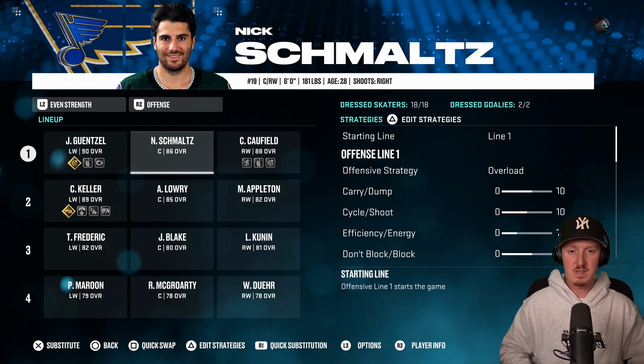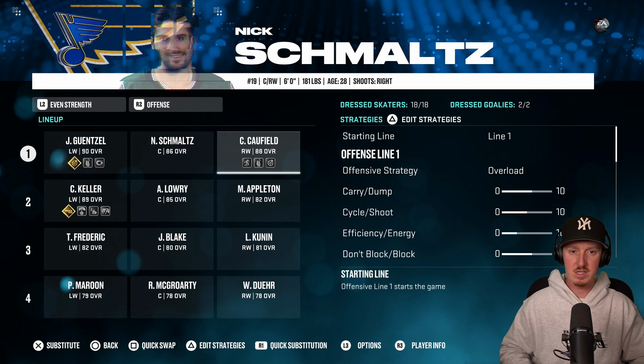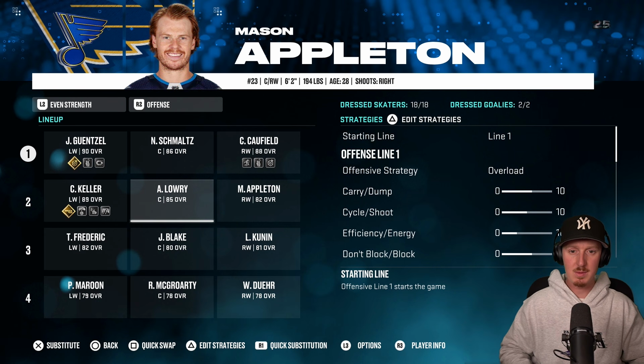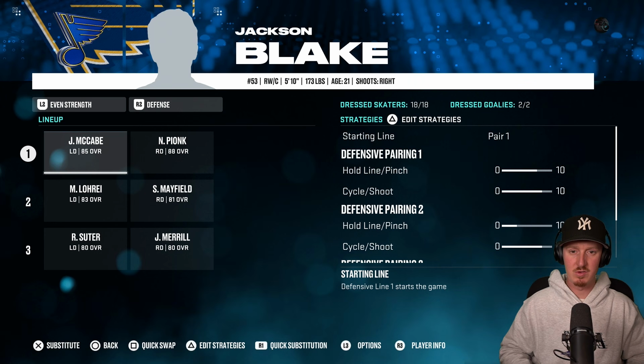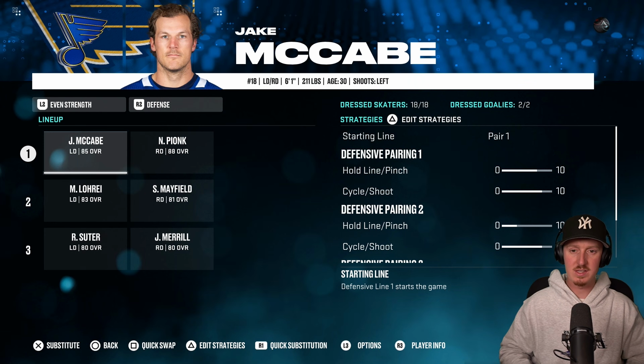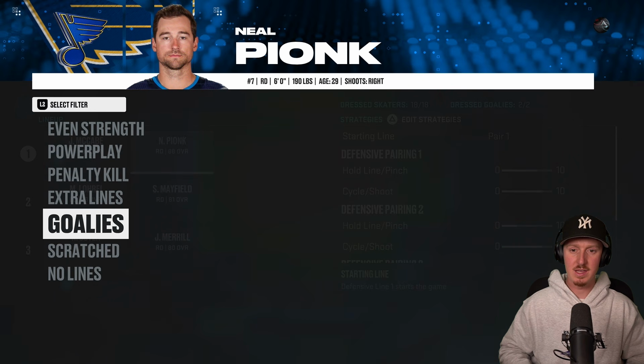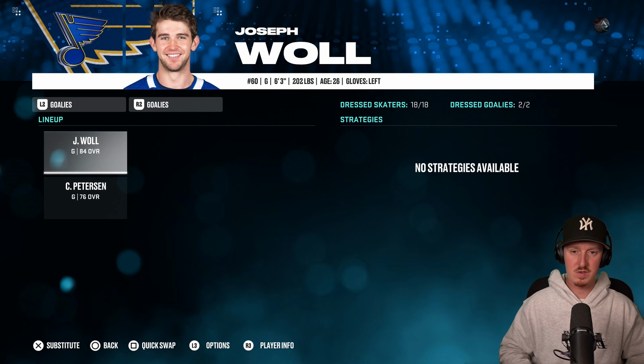Alright, so considering this is the middle of the United States, you would think this team would be a little bit better. Nick Schmaltz, Jake Getzel, Cole Caulfield on the top line. Mason Appleton, Adam Lowry, Clayton Keller on the second line. Like, this isn't a great team whatsoever. Like, this is 1/3 of the United States right here, and this is the best that they could have found. When it comes to goaltending, Joseph Woll is going to have to be the guy, and he's going to have to play like a 99 overall. I just can't see this team beating the Maple Leafs.